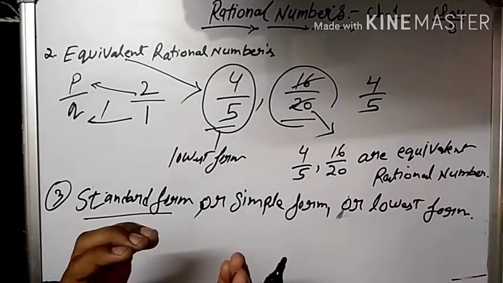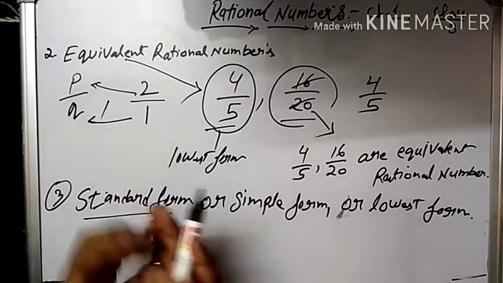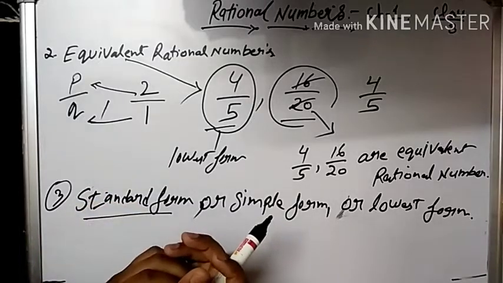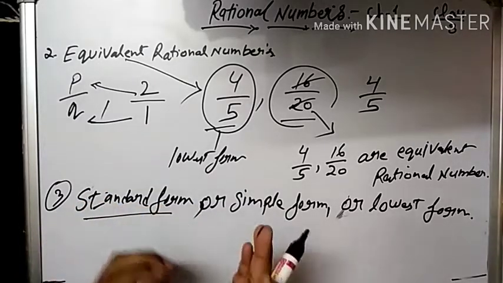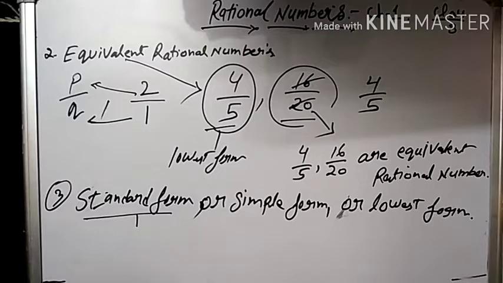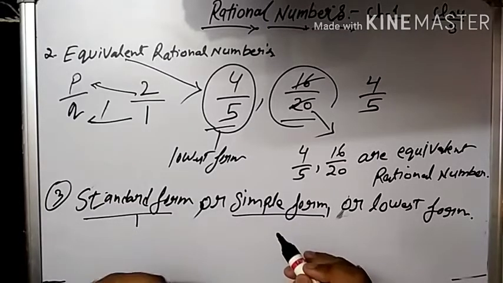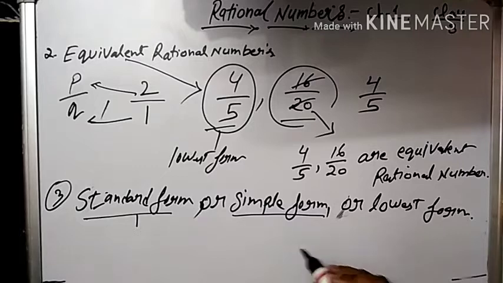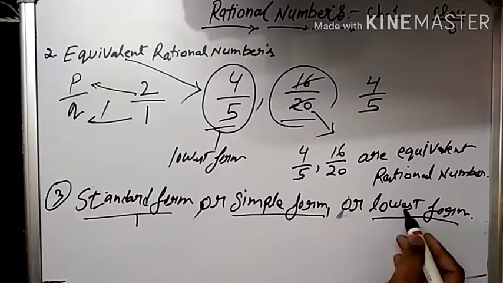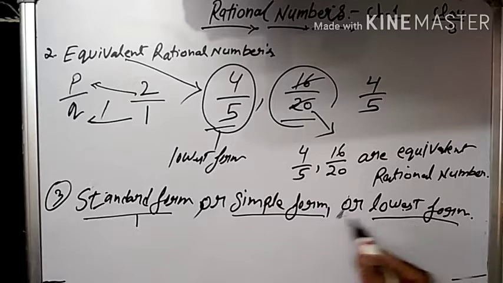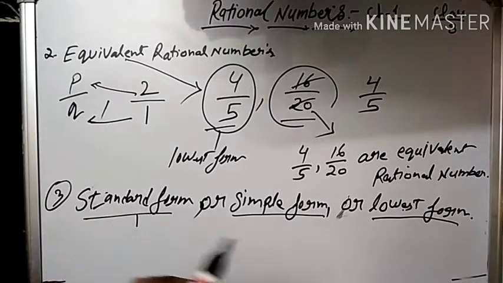Are you getting it? Again, I'm repeating it. If a rational number is given, a question can be asked: convert the given rational number into standard form, or convert it into simple form, or convert it into lowest form. All three names, or ways the question is asked, mean the same.